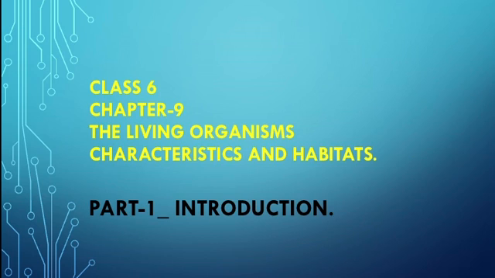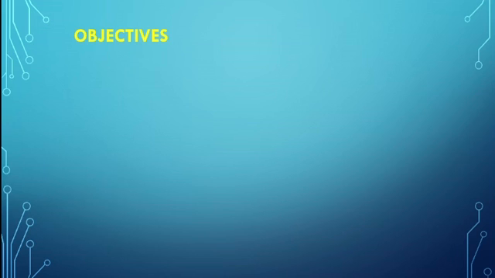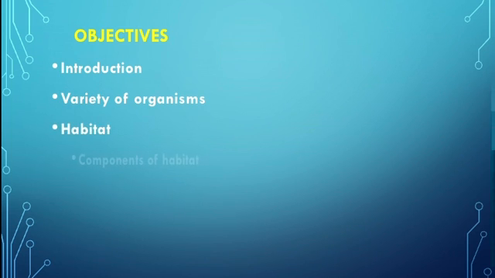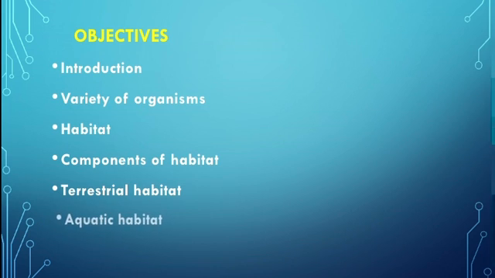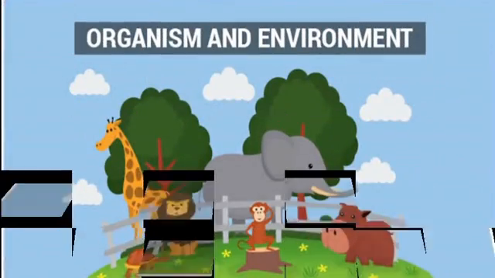Before we start the chapter, we shall see what we are going to learn in it. The objectives in this chapter will be: introduction, variety of organisms, habitat, components of habitat, terrestrial habitat, aquatic habitat, and living things around us. These are the topics which we are going to cover in this chapter. Today is the introduction part.